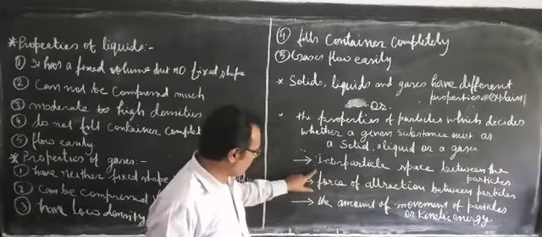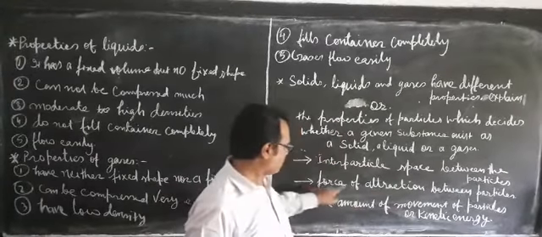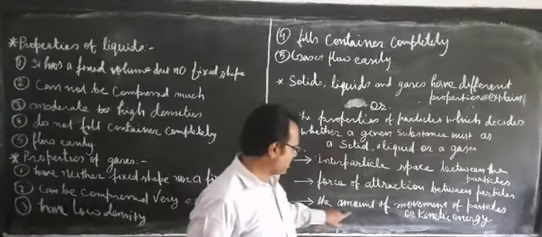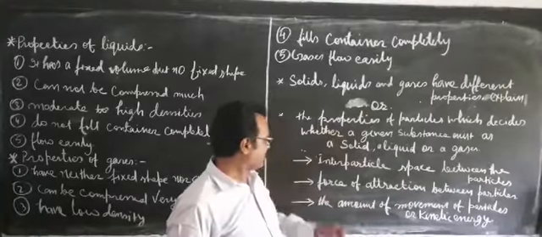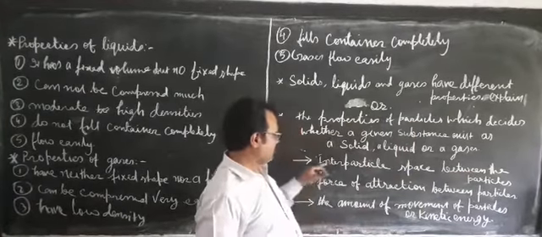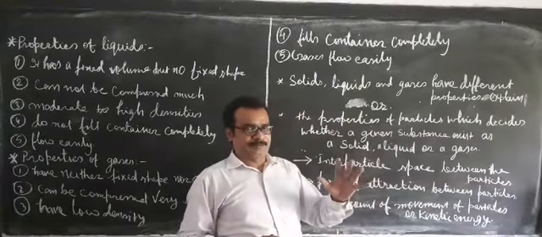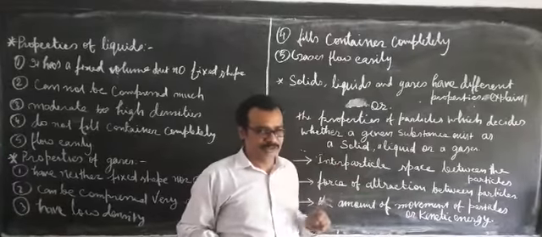These three properties decide it: interparticle space, force of attraction, and the amount of movement of the particles. First, interparticle space between the particles. If the interparticle space is very less, then it will exist as solid.